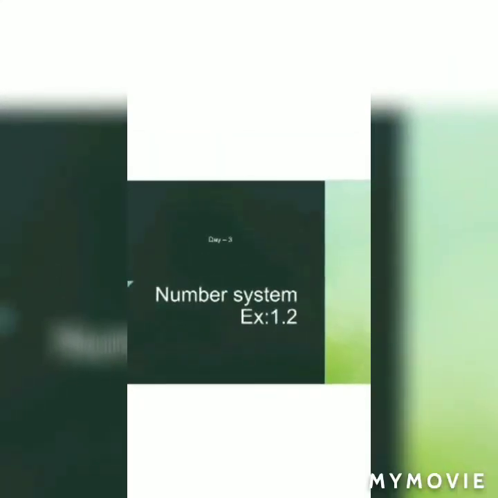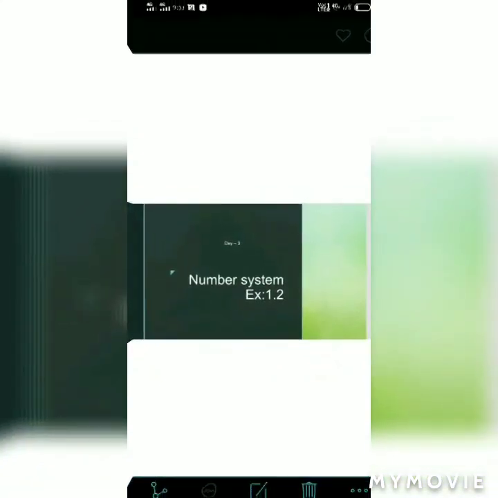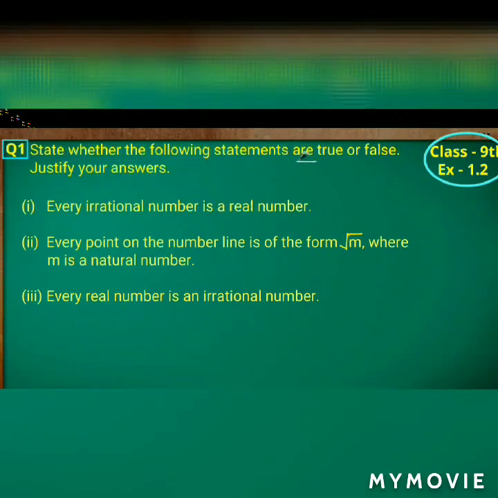Subject Mathematics by Lakshmi. So today I'm going to start with exercise 1.2 of the chapter Number System. So let's start with the exercise. The first problem is: state whether the following statements are true or false. Justify your answers. And the first one is: every irrational number is a real number.